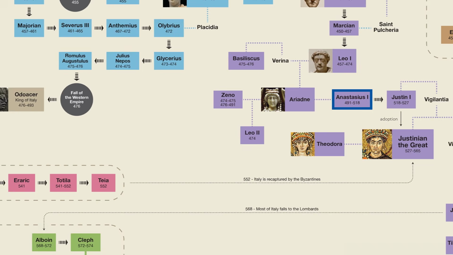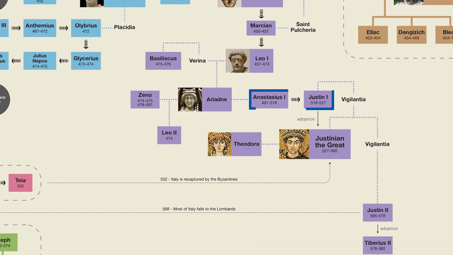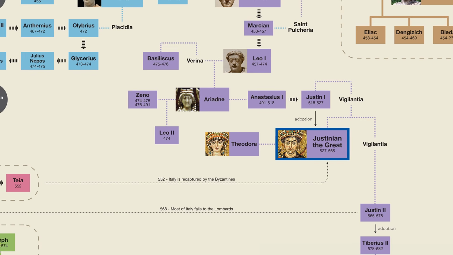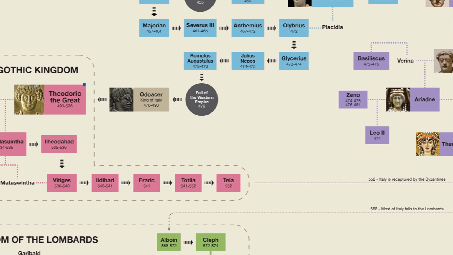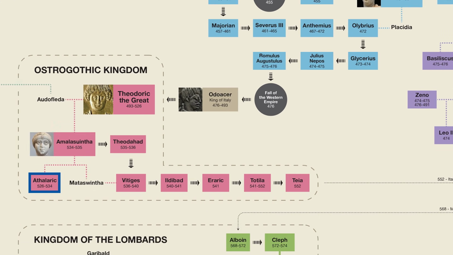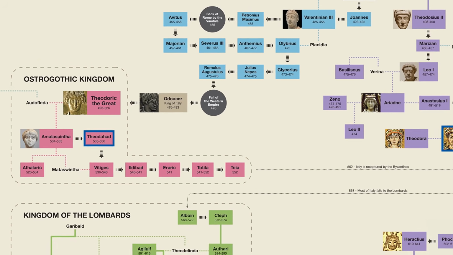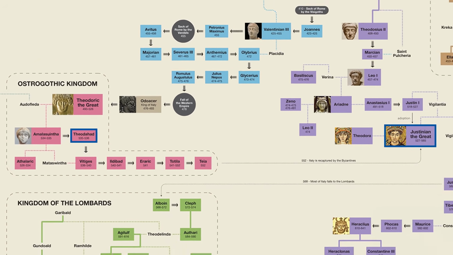In the East, Anastasius was followed by the elderly Justin I, who was then followed by his nephew, Justinian, who would go on to become Justinian the Great. In the West, Theodoric was followed by his grandson Athalaric, under the regency of his mother, Amalasuintha, and then, following the death of Athalaric, by Amalasuintha herself. But in 535, Amalasuintha was assassinated by her cousin Theodahad, which prompted Justinian to invade Italy in a bid to restore the Roman Empire to its former glory.